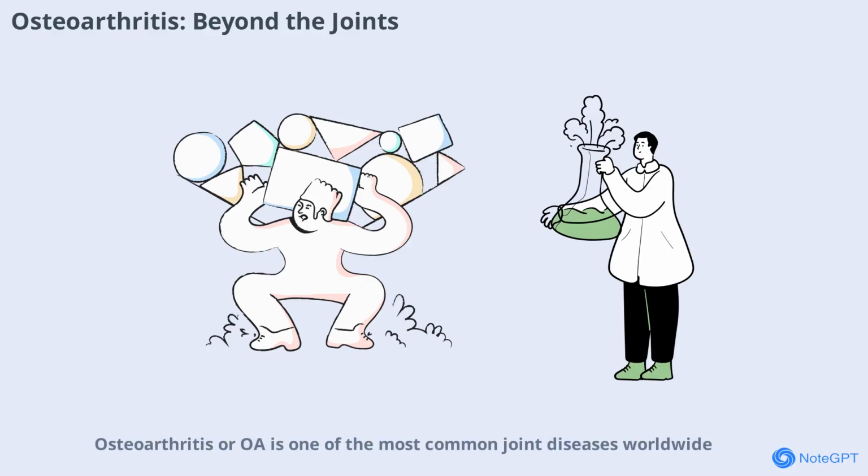Osteoarthritis, or OA, is one of the most common joint diseases worldwide, causing pain, disability, and a significant reduction in quality of life. Traditionally, OA was seen as a result of mechanical wear and tear, but recent research has shifted this perspective. Scientists now recognize that OA is shaped by a complex interplay of genetic, environmental, and metabolic factors. Among these, the gut microbiome has emerged as a key player.